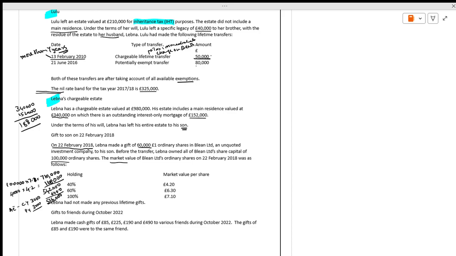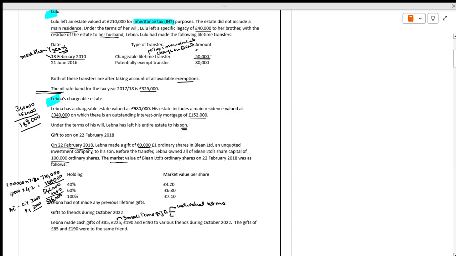Next, we will do gifts to friends during the year. When you are talking about gifts to friends during the year, there are very specific conditions. It is small gifts. What are the rules of small gifts? You have to be very clear. It should be for an individual, not more than